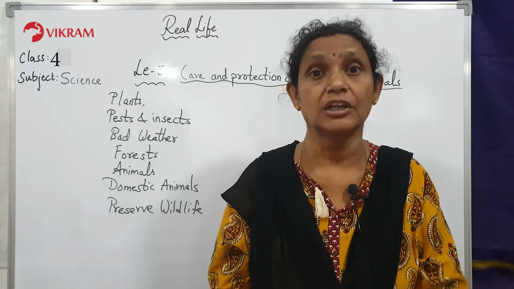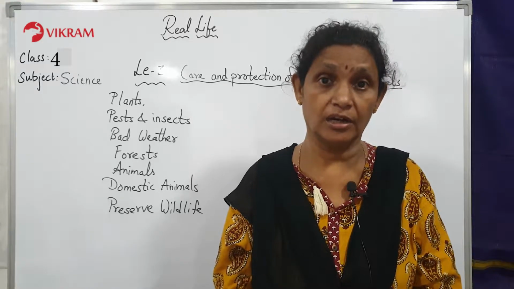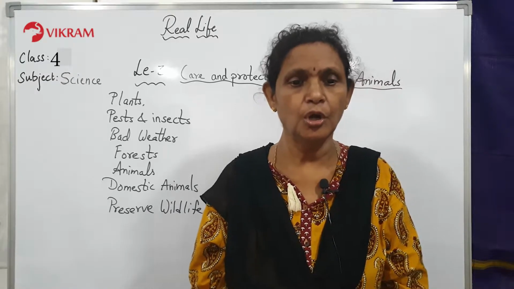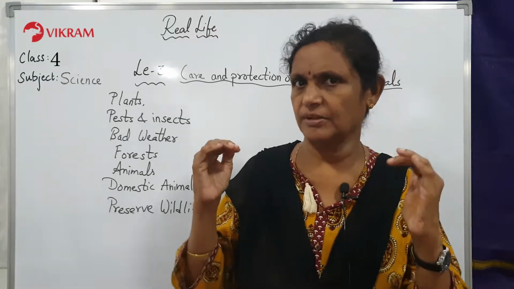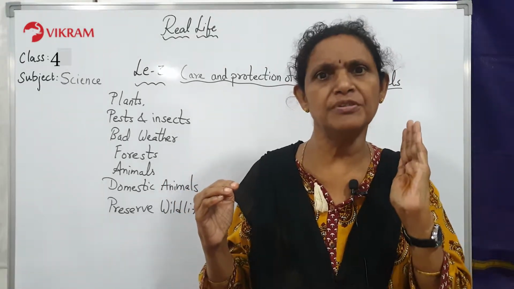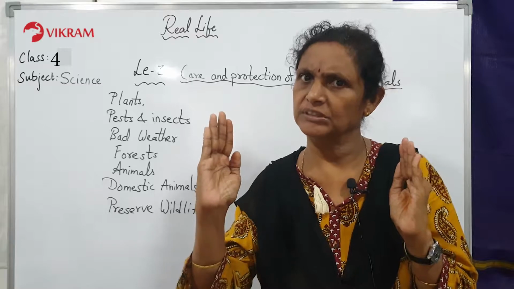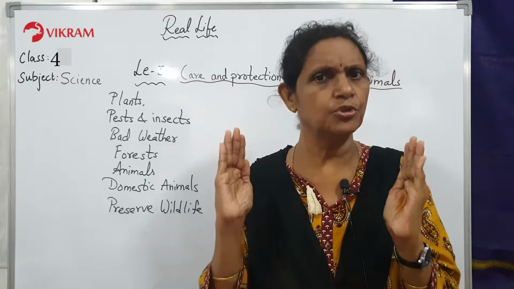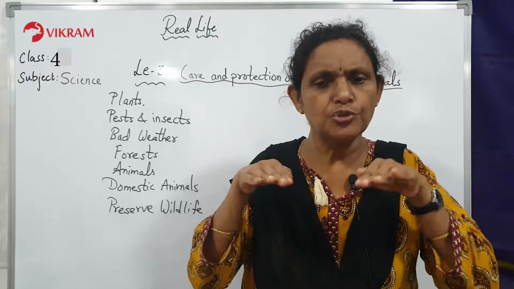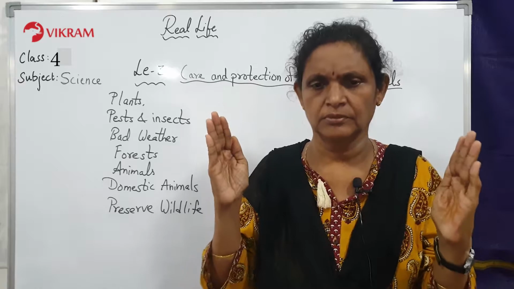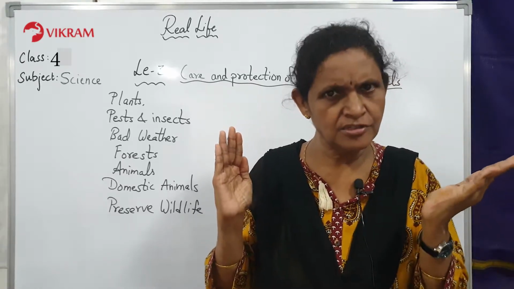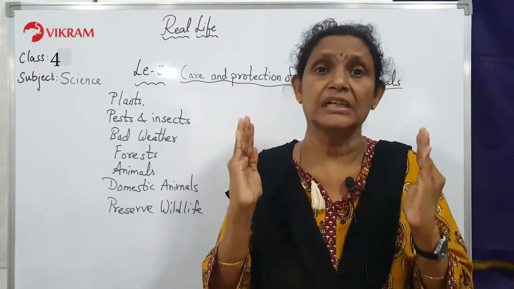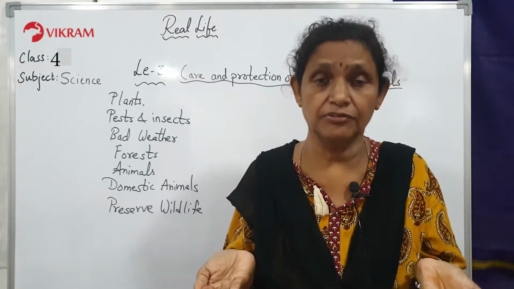You need the plants to survive, to stay alive, whether it is for oxygen or for food. So to maintain the balance in nature, the plants should be well enough, and humans and animals should learn to coexist. That means they should be able to live together in nature. So you have to have a balance between both and protect both the plants and the animals. This is very important because you need them for living and surviving in the future also.